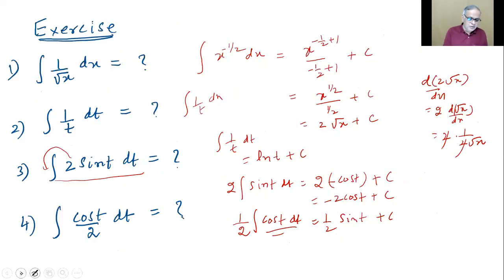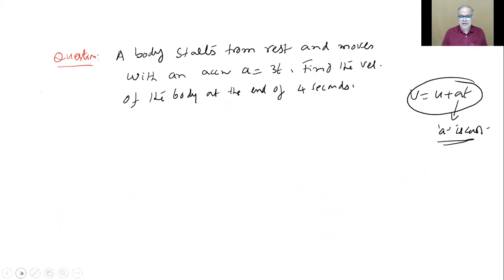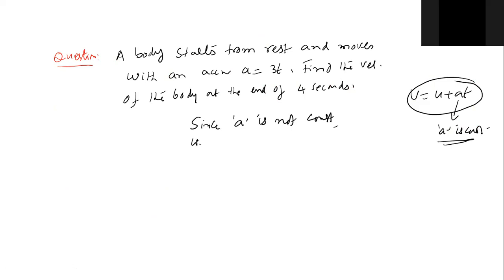I should only go for what? Integration, no other way. Of course, people might manage by putting t equals 0, but that's not correct. It won't be general. So I'll mention my statements here. Since a is not constant, we should go for integration.